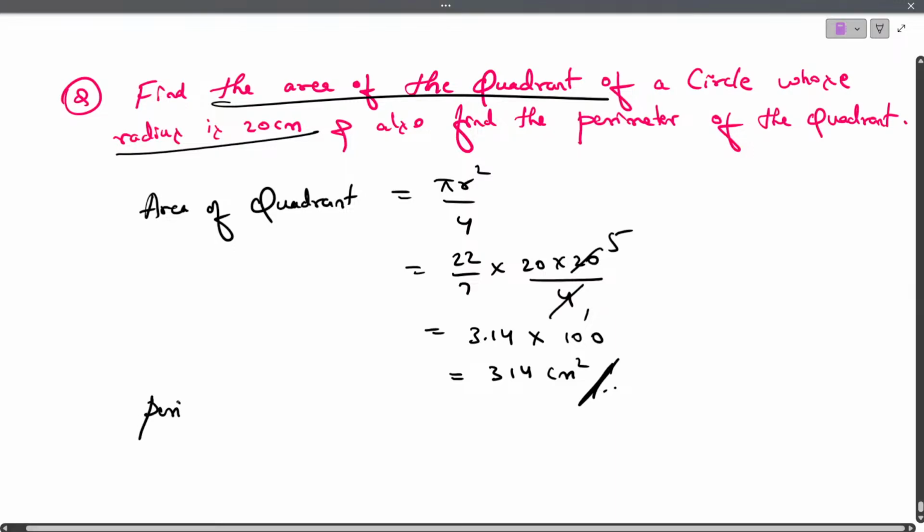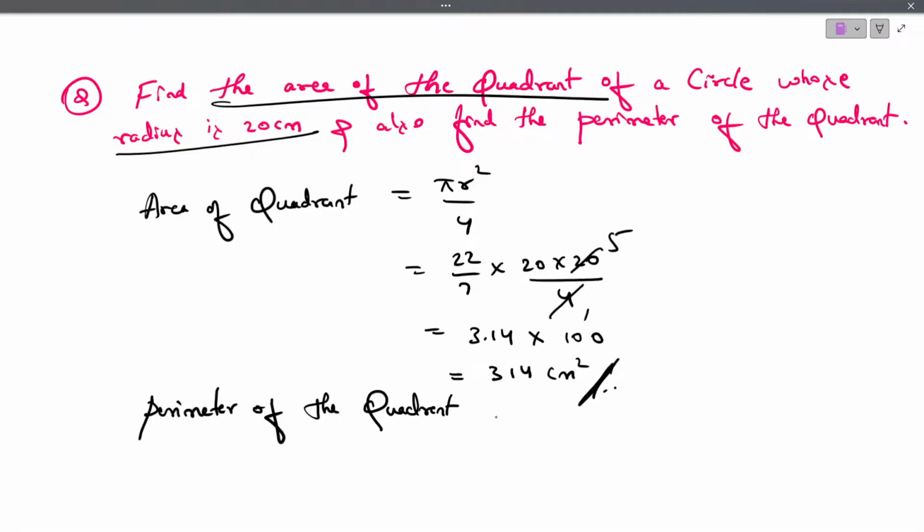Now the sub question: they are asking us to find the perimeter of the quadrant. As we know, the quadrant is nothing but 1/4 of the circle. If this is the circle, this is the quadrant, 1/4 part of the circle.